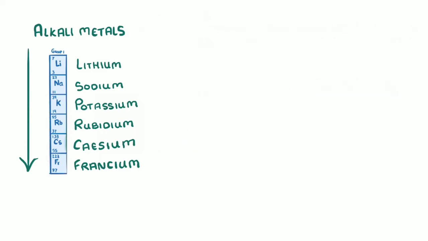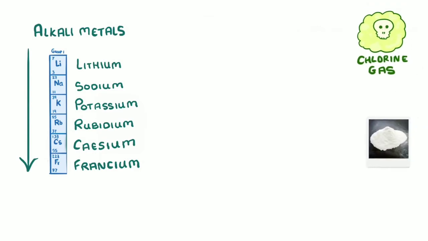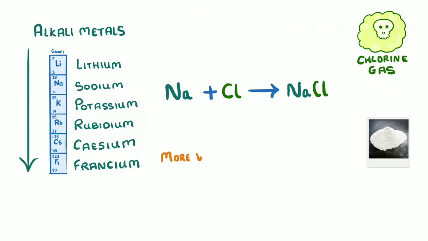Group 1 metals also react vigorously when heated in chlorine gas, and in this case, they form white metal chloride salts. So sodium plus chlorine would form sodium chloride. And again, the reactions will become more vigorous as you go down the group.